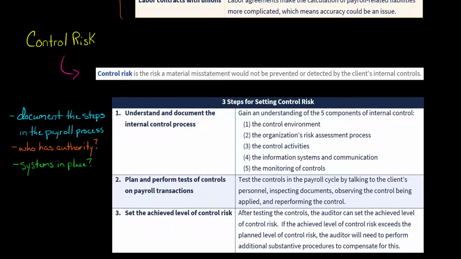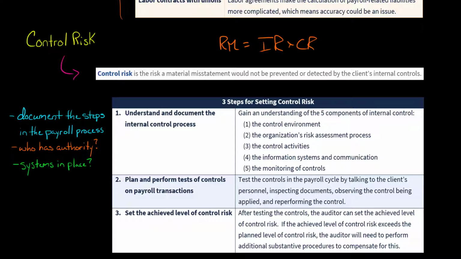Remember, we said the risk and material misstatement was a function of inherent risk and control risk. And we talked about inherent risk. Now we're going to talk about control risk. So control risk is the risk a material misstatement would not be prevented or detected by the client's internal controls.